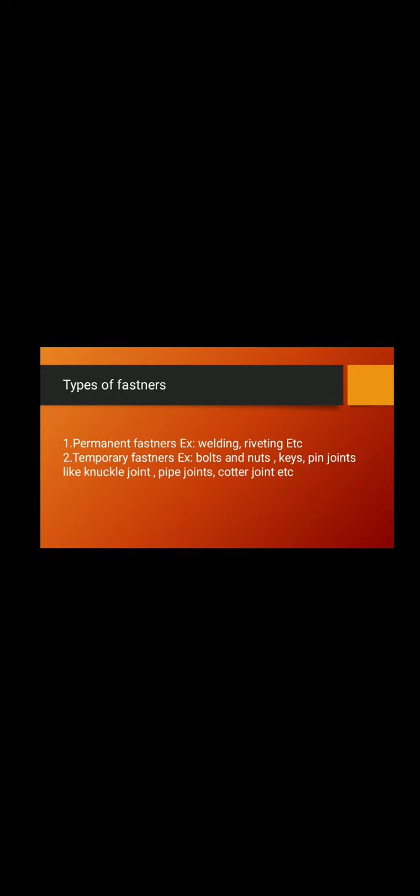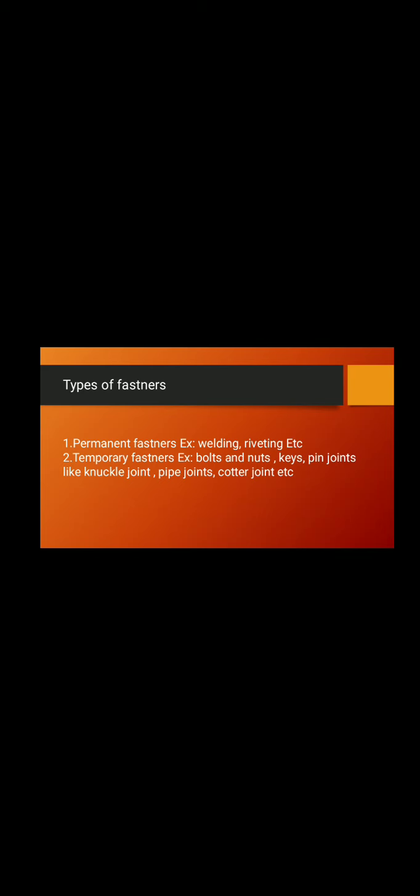Permanent fastener. In permanent fasteners, once the joint is made, you cannot separate the elements without causing any damage to them. That's why we call them permanent fasteners. You cannot separate those elements. Examples for permanent fasteners: welding, riveting, soldering, brazing. These are all examples of permanent fastening.